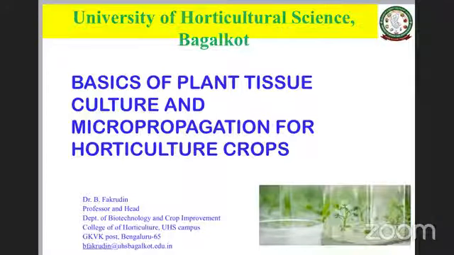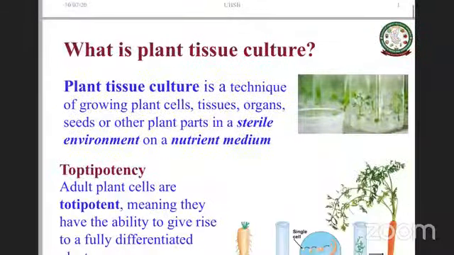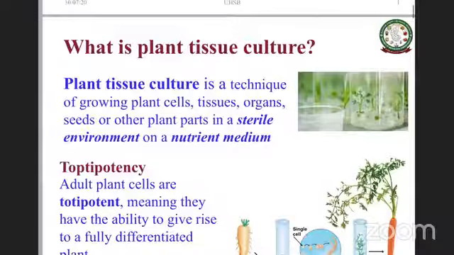This is the second day. Again, today, like yesterday, I have planned in a very basic way, largely looking at the students maybe. Then let's start. Basic aspects of tissue culture and micropropagation. I give some examples of horticulture crops maybe. Let's look at what is plant tissue culture.